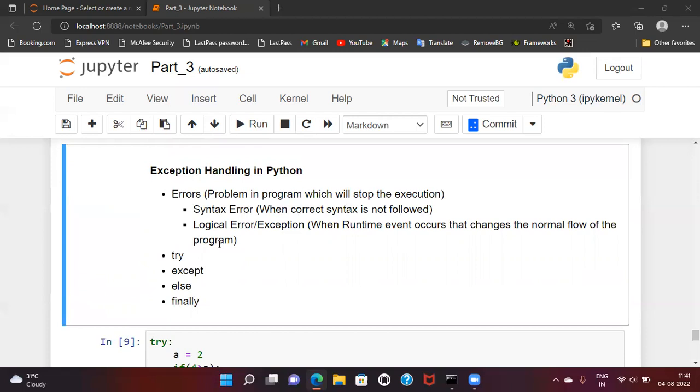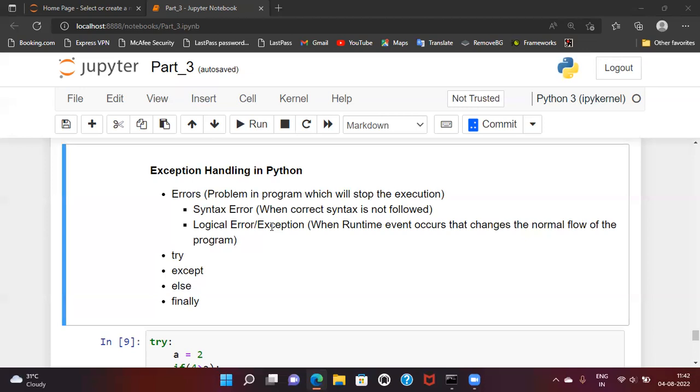But errors can be of two types in Python. One is syntax error. Syntax error means, what is syntax? In a programming language, syntax is nothing but the rules or the grammar of that language. So if we do not follow the syntax, it won't be able to understand what we exactly want it to do. So syntax errors we cannot handle basically. Syntax errors we have to resolve.